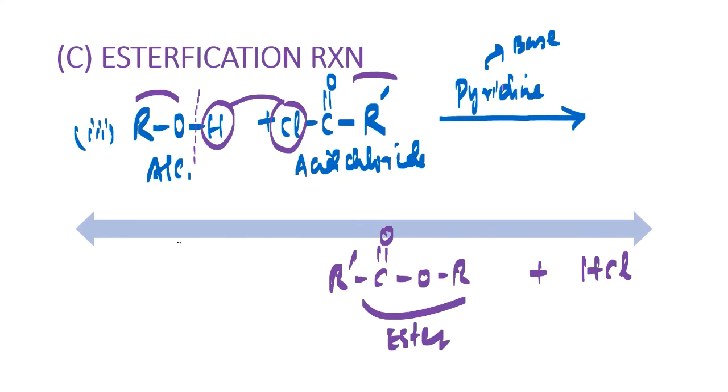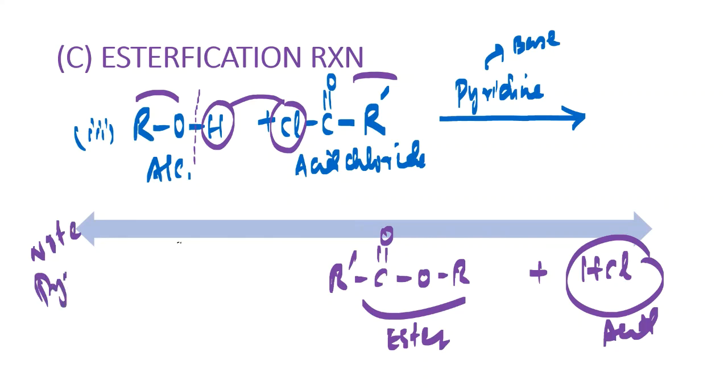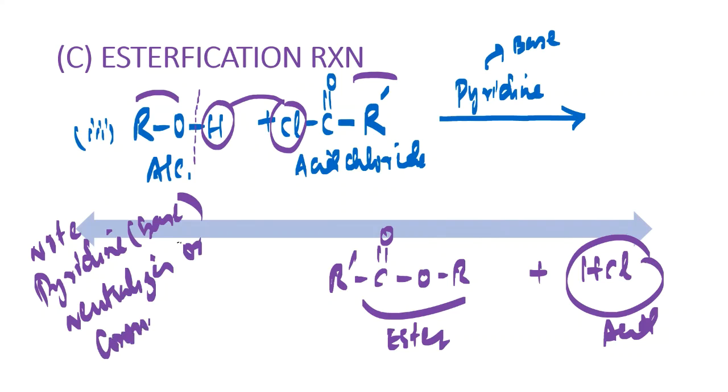Again, this base, pyridine, will neutralize this acid, HCl. So again, I will write down here: pyridine base neutralizes, or we can say consumes, HCl. So here again, the HCl concentration will decrease, the equilibrium will shift in the forward direction, then more and more ester will be formed. I hope, my dear friends, you have understood these three reactions in which I made the esters. Okay, please make note of this.